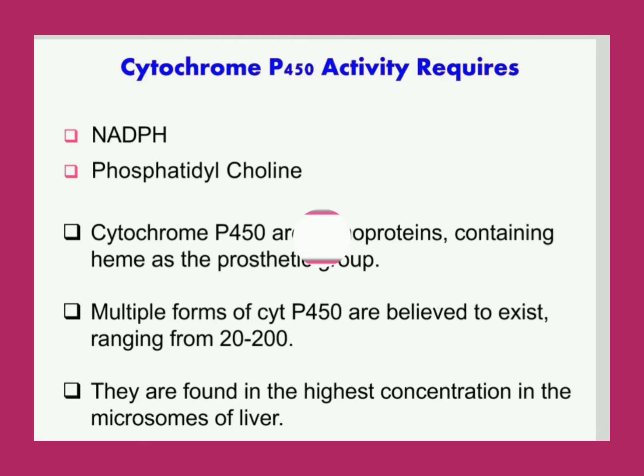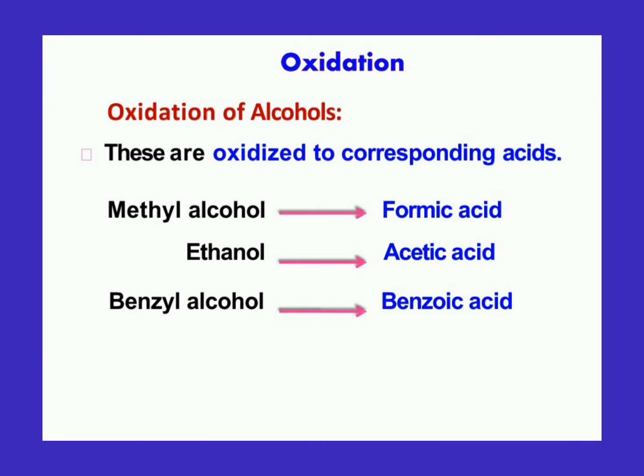Now I am coming to the phase 1 reactions. The first reaction is oxidation. Many foreign compounds are detoxified in the body by oxidation. Generally, aliphatic compounds are more easily oxidized than aromatic ones. There are so many examples of oxidation reactions, like oxidation of alcohol, oxidation of aldehydes, oxidation of amines, then oxidation of aromatic hydrocarbons, then oxidation of sulfur compounds.